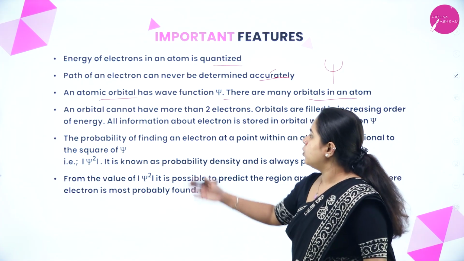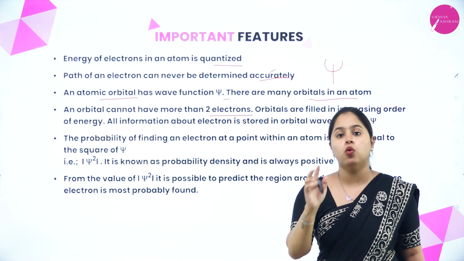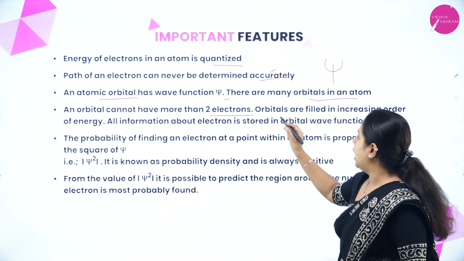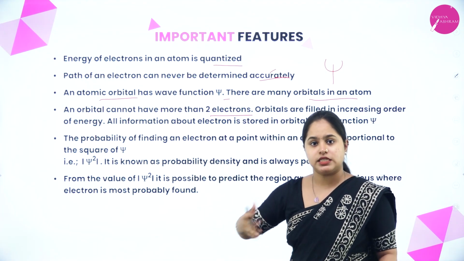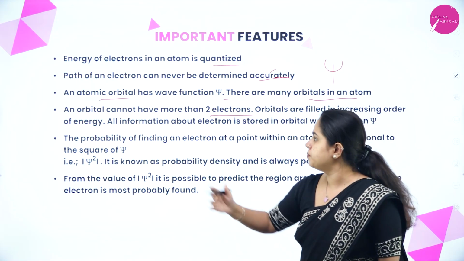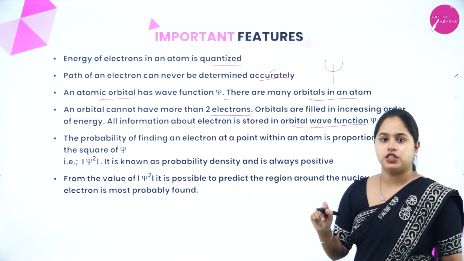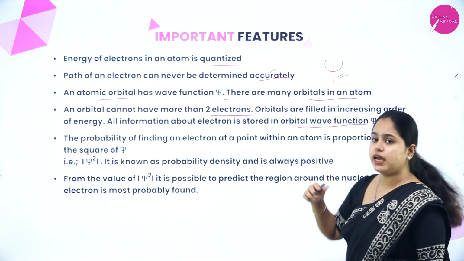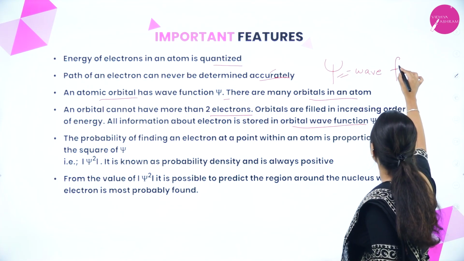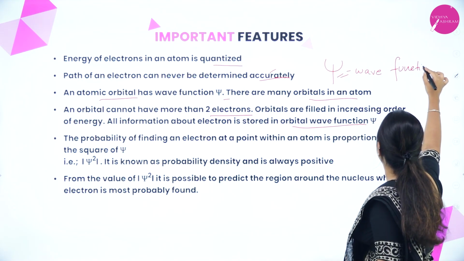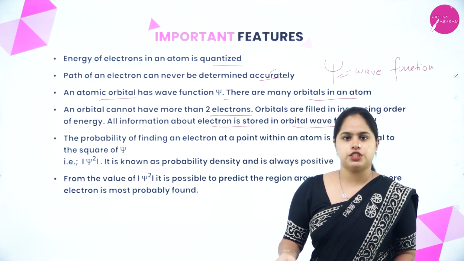Clear? Now, an orbital cannot have more than 2 electrons. In each orbital, there can be only a maximum of 2 electrons. And orbitals are filled in increasing order of their energy. This we'll study in detail in the upcoming session. And all information about the electron is stored in the orbital wave function psi. Psi is basically a wave function which gives the information about the electron which is present in it.